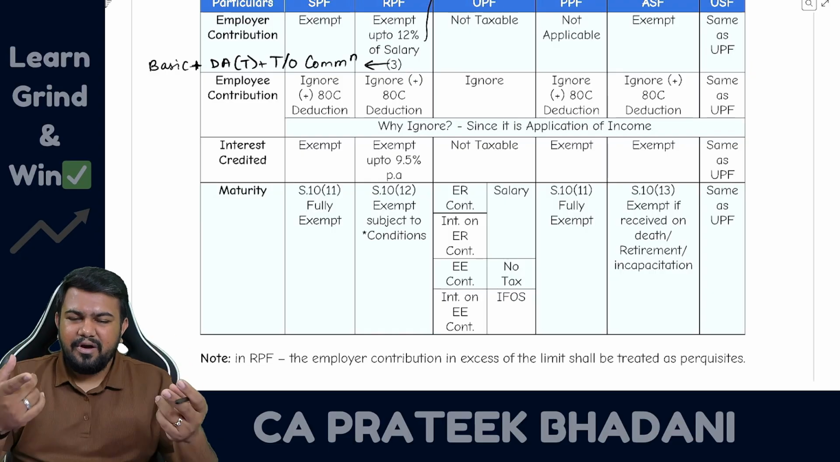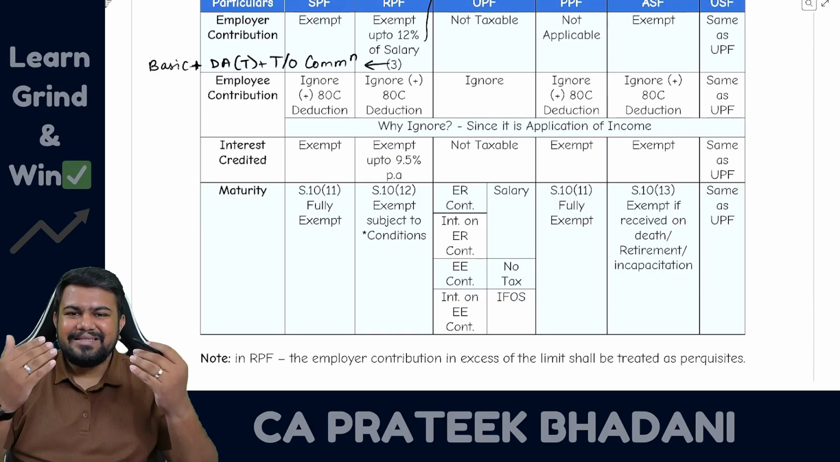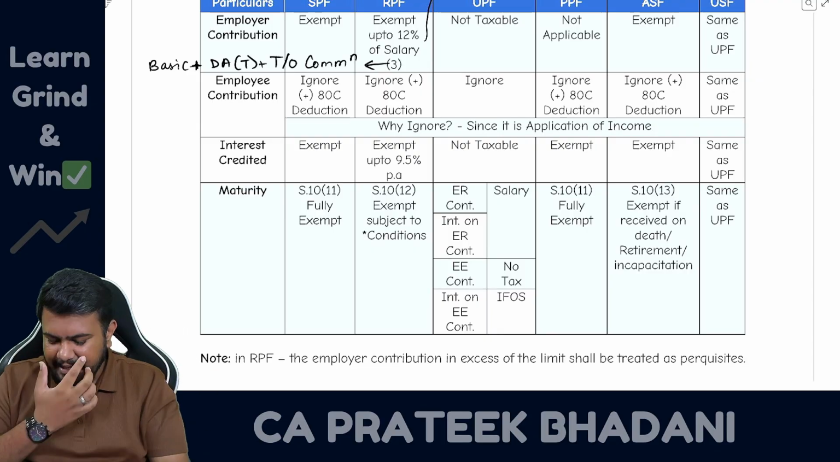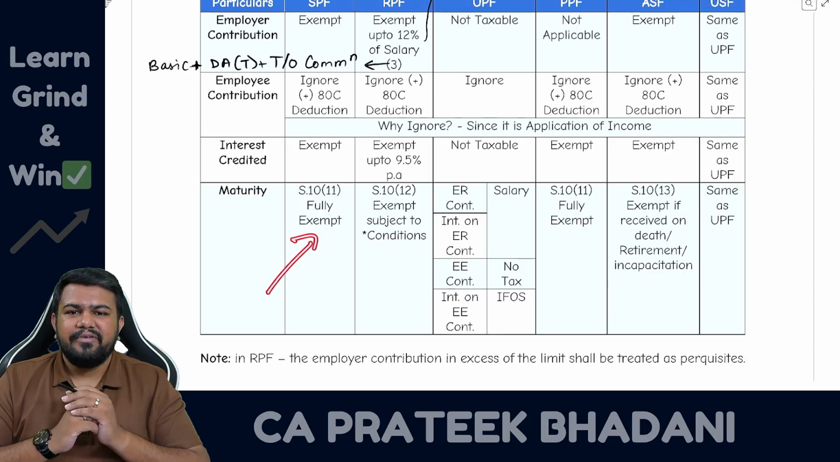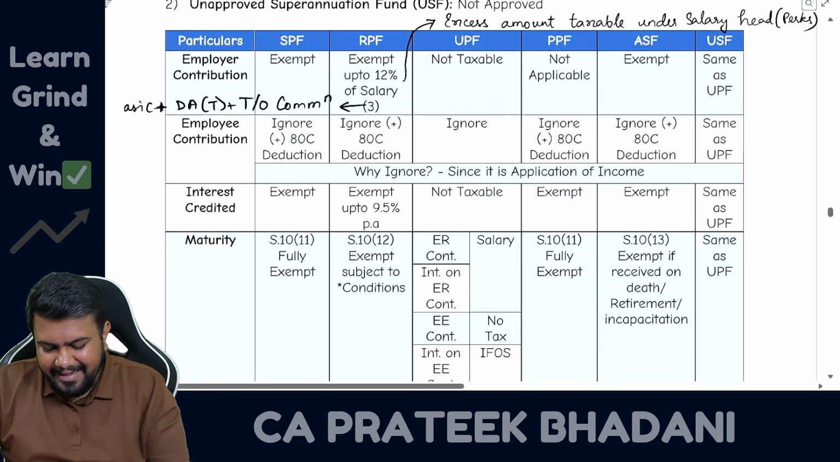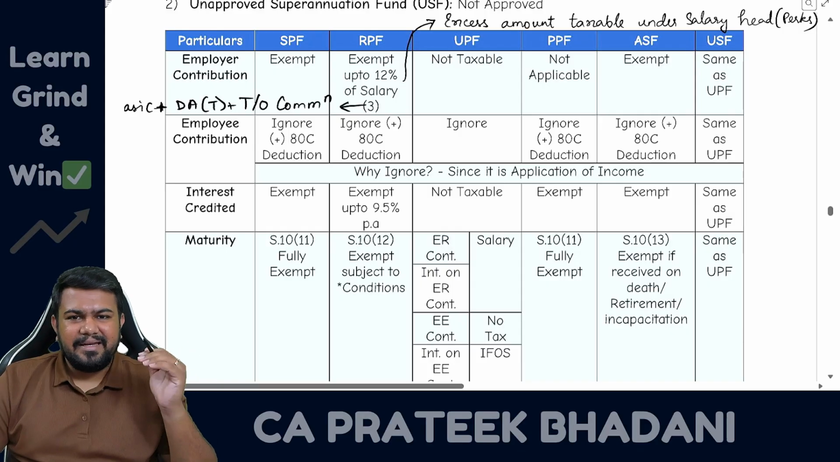So employer contribution is exempt, employee contribution should be ignored, interest is exempt, and maturity is also exempt. So everything is fully exempt in case of Statutory Provident Fund. Now let's talk about Recognized Provident Fund. Recognized Provident Fund means what? Recognized by the Income Tax Commissioner.